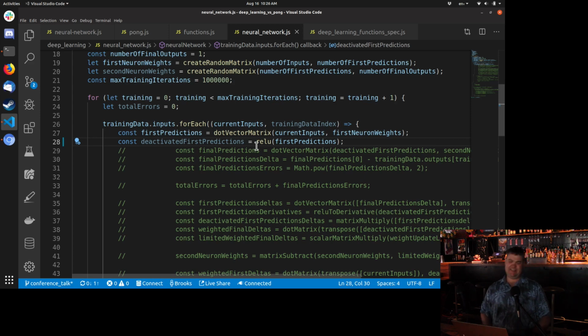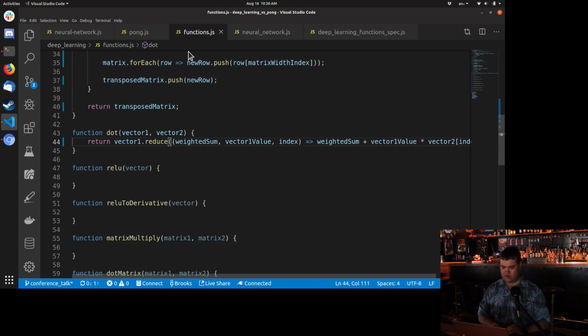Deactivated first predictions. This is weird. This is how it actually learns. I don't really understand why this works yet. This is gonna be, again, more learning for me. We're gonna take these first predictions and basically take any negative numbers and turn them into 0. So that way, when we update the weights and we go into the second neuron, it just doesn't make things weird. So it's called a ReLU. I don't know why it's called a ReLU either.